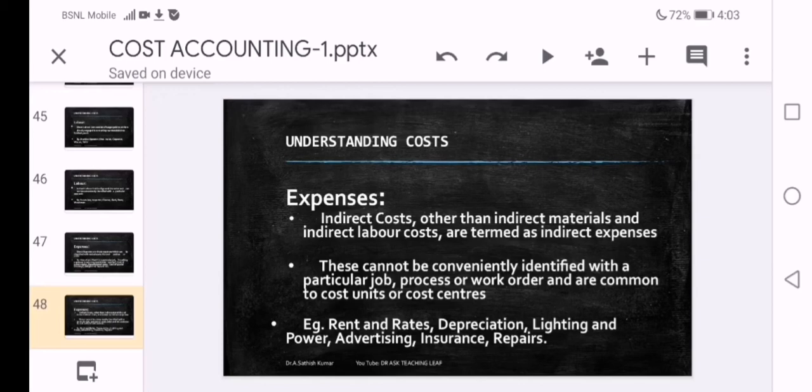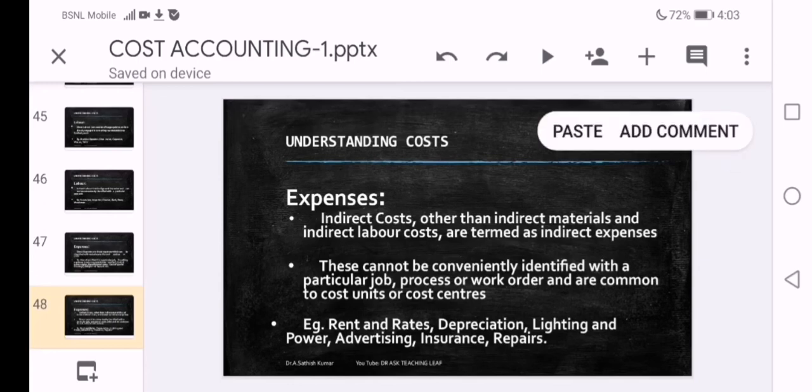Similarly, depreciation: an asset may be used for different processes, different jobs, different departments, and at the end of the year we depreciate the asset. But identifying how much depreciation to be allocated to which process, which job, which contract, etc., is very difficult. Other examples are lighting and power, advertising, insurance, and repair.